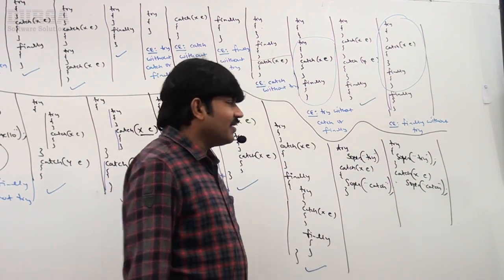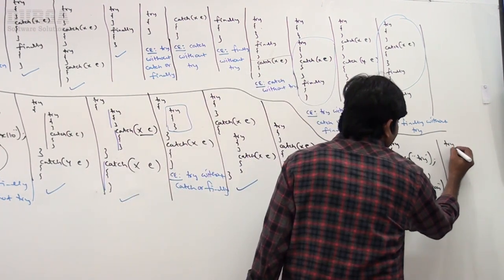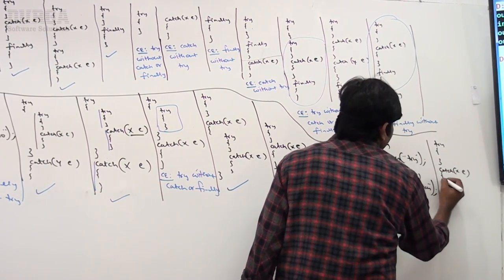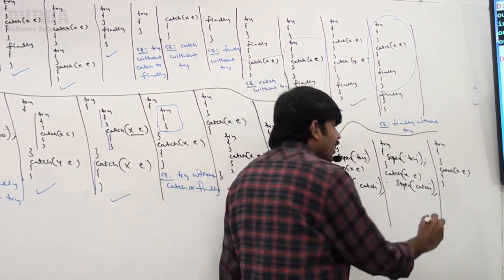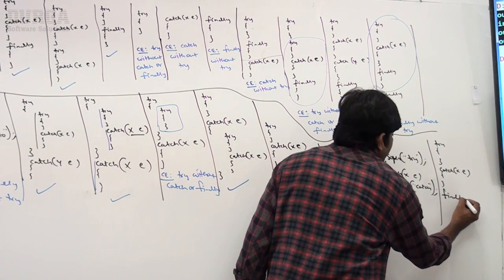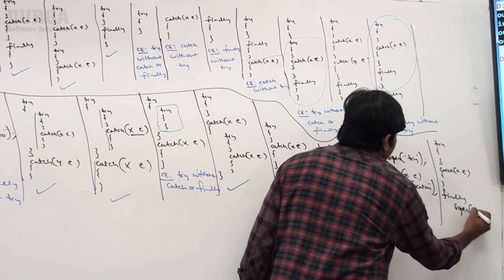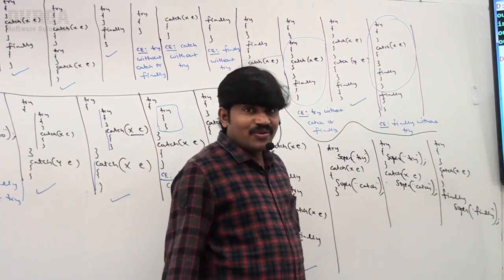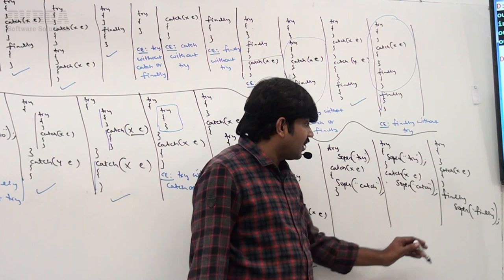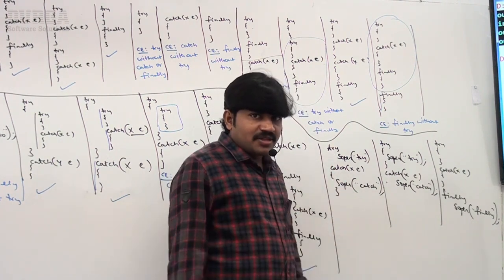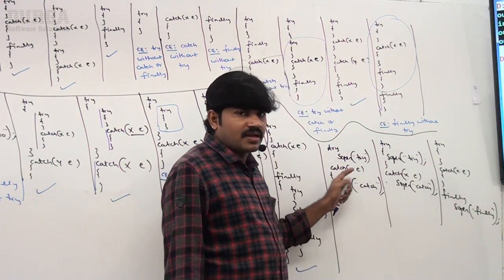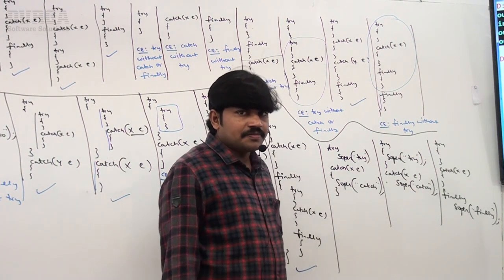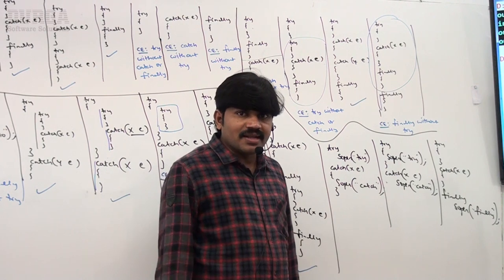Like next, I'm taking try, catch. For catch I'm taking curly braces, but finally has only one statement. That's why without curly braces I'm taking finally, SOP. Now take very special care. If only one statement is there, I didn't use curly braces for the try block, catch block and finally block. Can you please tell, is it valid or not? You have to tell, is it valid or not?